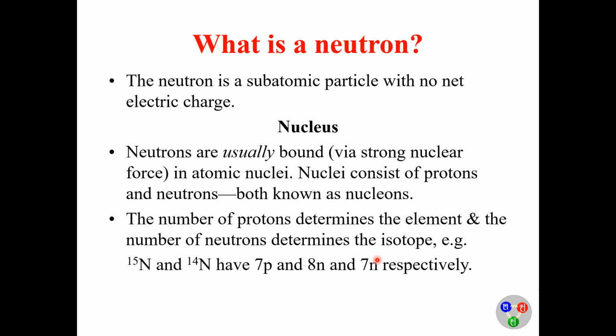That is, different isotopes of nitrogen have the same number of protons but a different number of neutrons. So it verifies the fact that the number of neutrons determines the different isotopes of the same element, while the number of protons is the identity of a particular element.